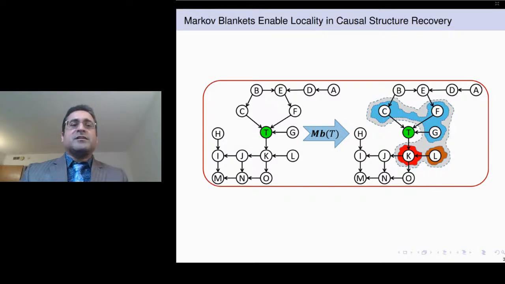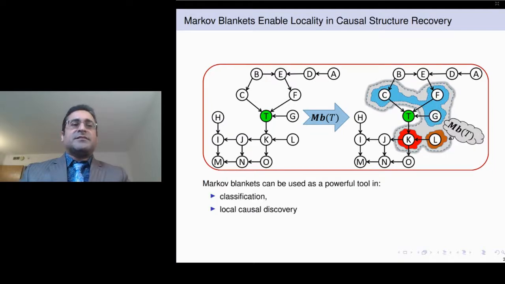One of the most important concepts in the case of directed acyclic graphs, or DAGs, is Markov blanket. The Markov blanket of a target variable T in a DAG is defined as the set of parents, children, and spouses of T. The form of a spouse is an induced V structure, like T, K, L. So L is a spouse of T. Since Markov blankets take advantage of local computations, they can be used as a powerful tool for learning tasks, in particular for causal structure learning.